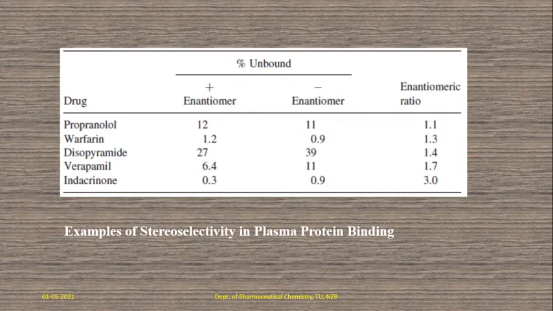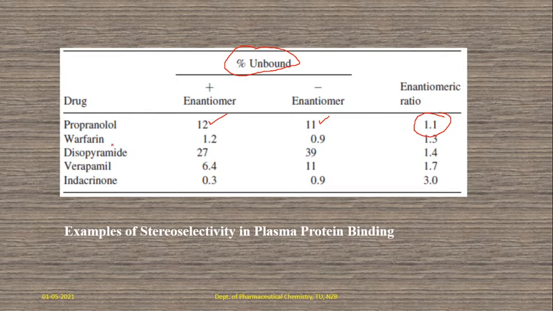Like for example, this is a stereoselectivity example in plasma protein binding. So the enantiomers, the dextroenantiomer and the levoenantiomer. So what is the percentage unbound? Okay, you can take some examples. Here the first drug is propranolol, a beta blocker. Dextroenantiomer and levoenantiomer, so this is the enantiomeric ratio. For the dextroenantiomer, what is the percentage unbound here? 12% unbound. In this case it is 11% only.